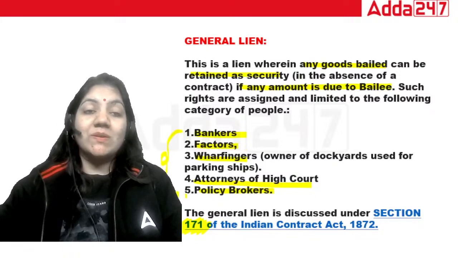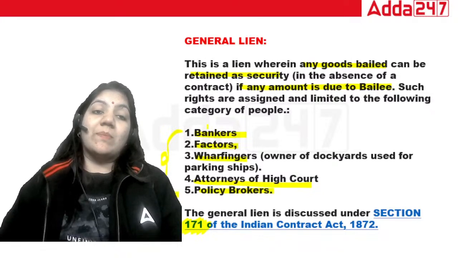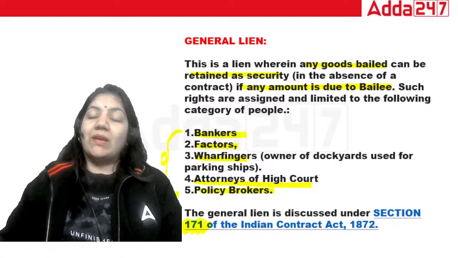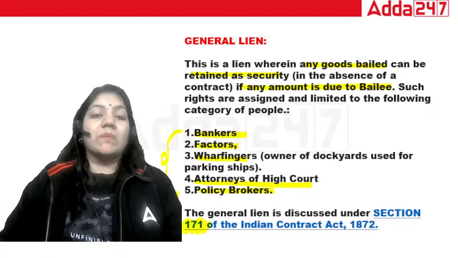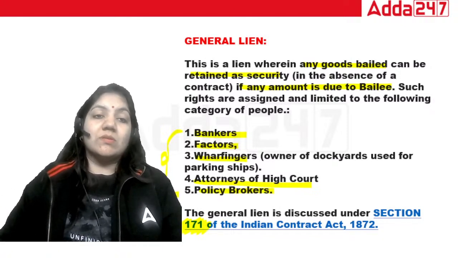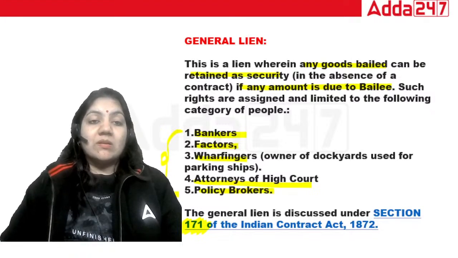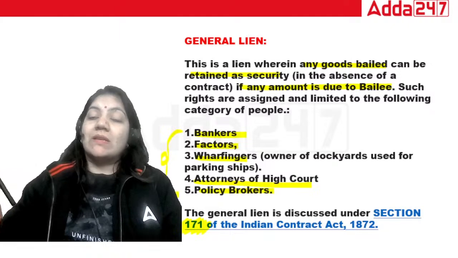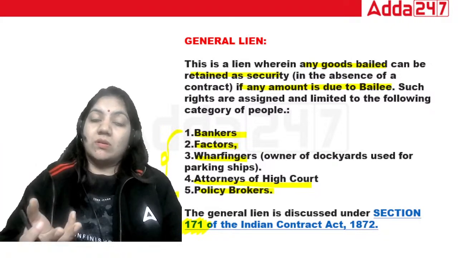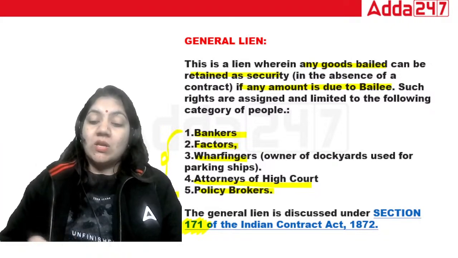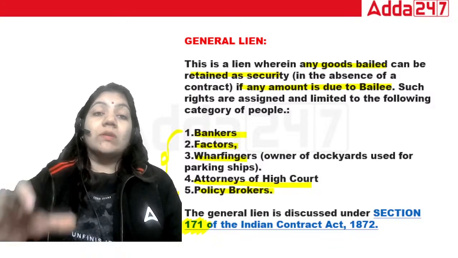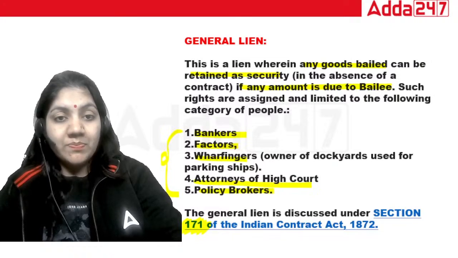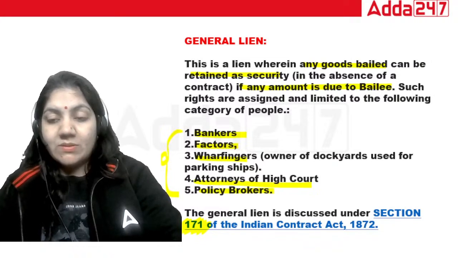Suppose I give you the example of a banker. The banker can retain any property as security till the full payment is done by the customer. So this is called general lien. Similarly, suppose the advocate of a High Court: if the client is not paying the full price of the service given by the advocate, the advocate has a right to retain all the documents given by the client. This is called general lien. Is that okay?